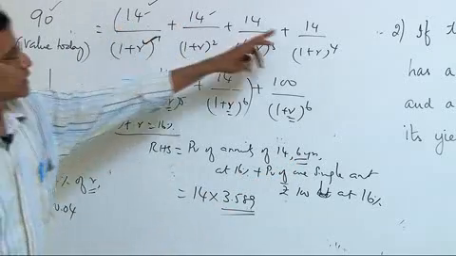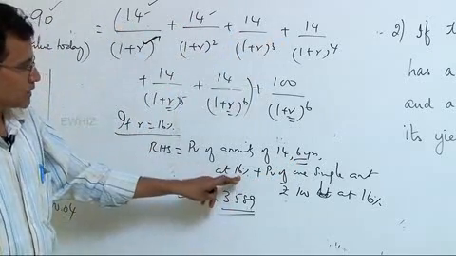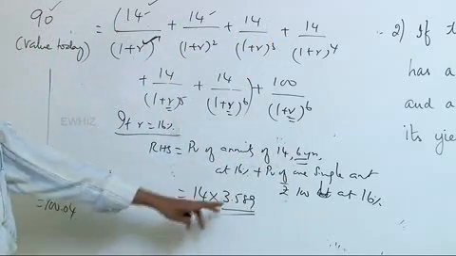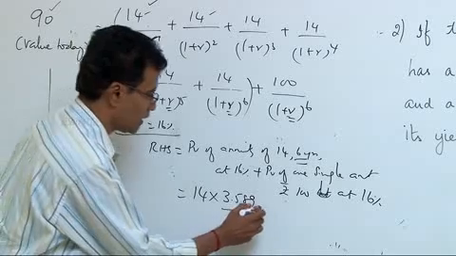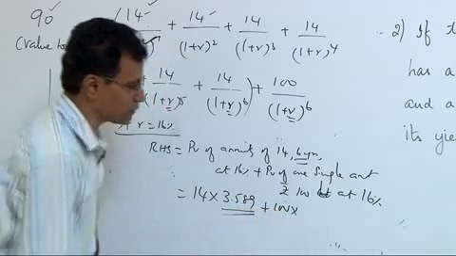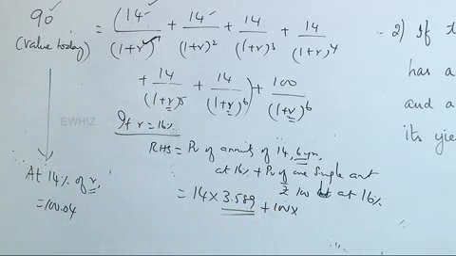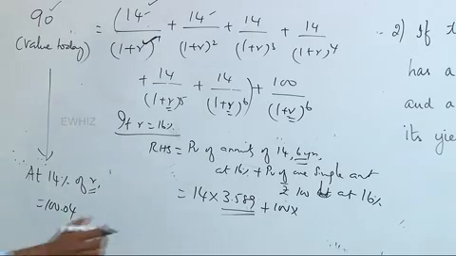So, the present value of all these 14 discounted at 16% for 6 years is 14 into 3.589. Like that, the 100 that you collect at the end of 6th year would be based on a discount factor applicable for 16% for 6 years, and that is 0.41.